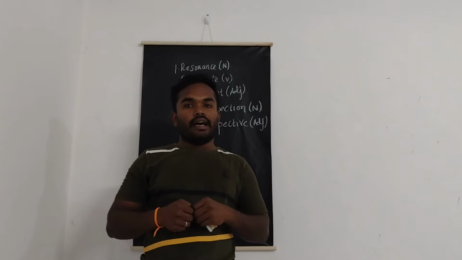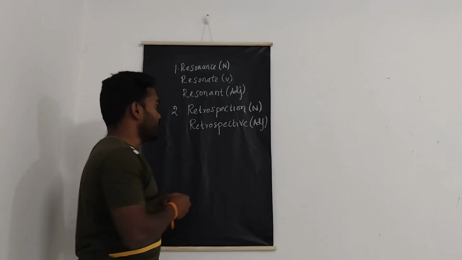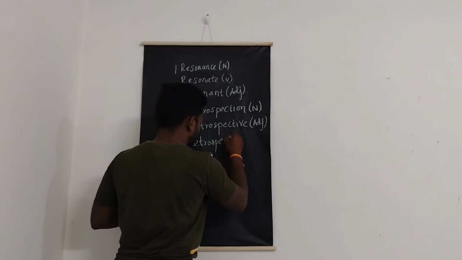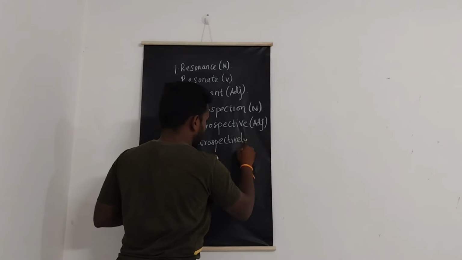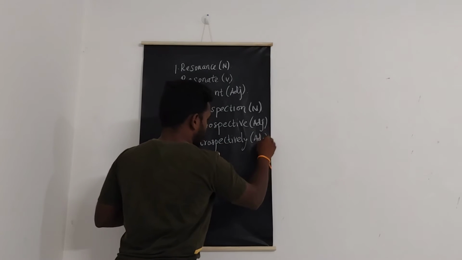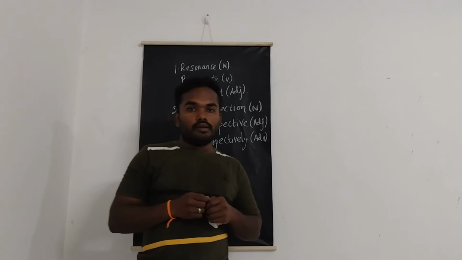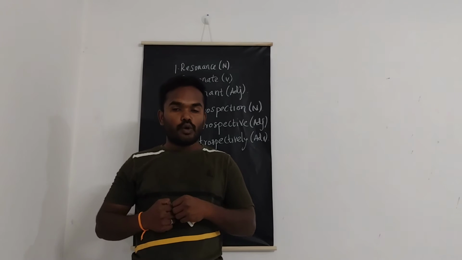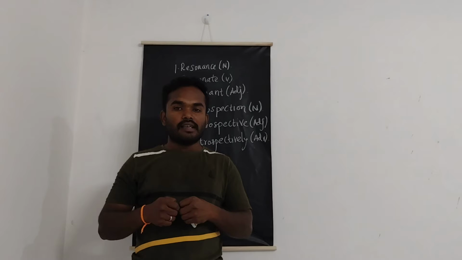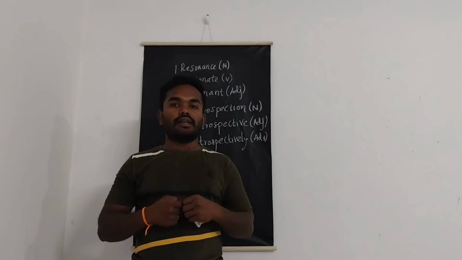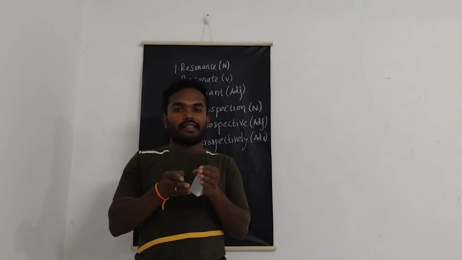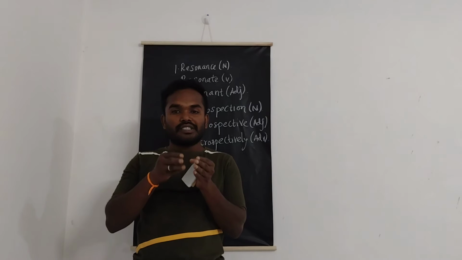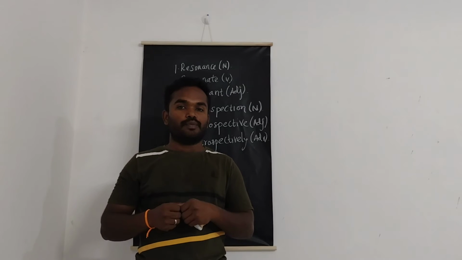It can also be used as an adverb, that is retrospectively. The example sentences are retrospectively, I can understand where we went wrong. The second sentence is I reached the conclusion retrospectively, which means that by thinking about what happened in the past, he came to a conclusion. That is what he means. I reached the conclusion retrospectively.